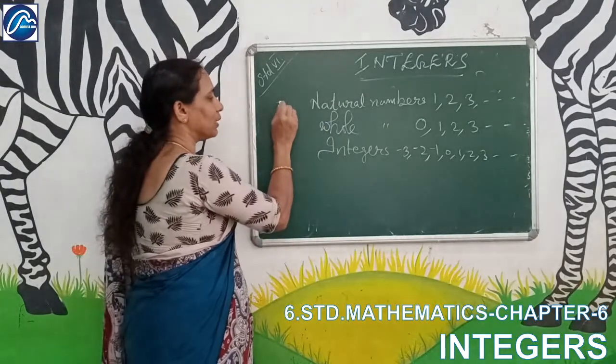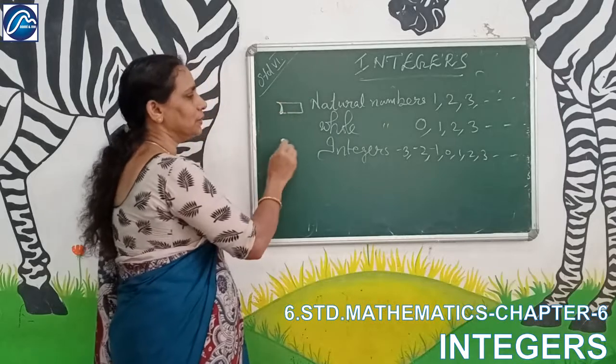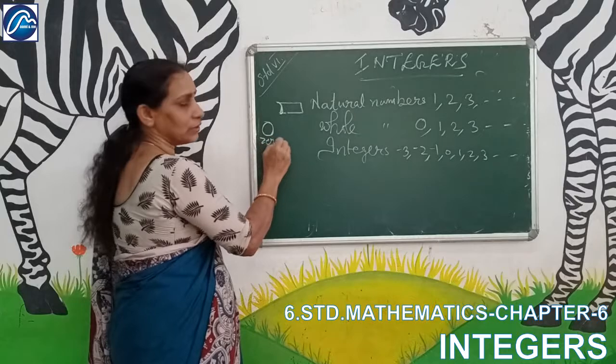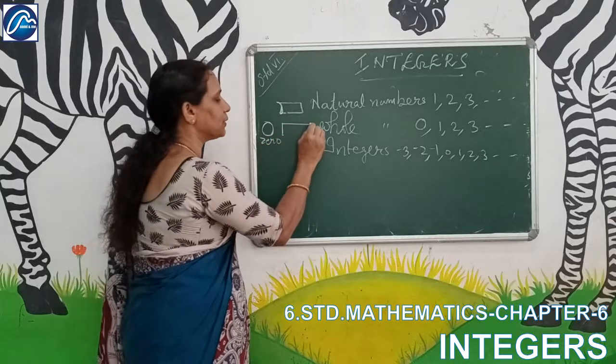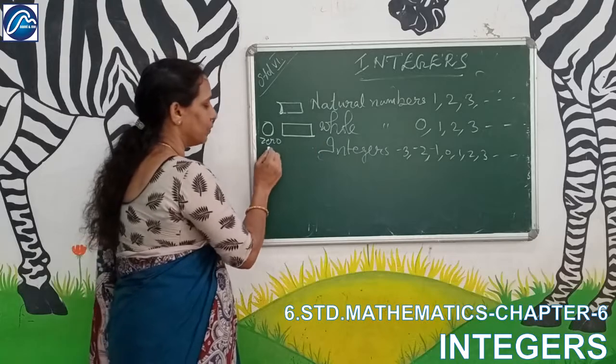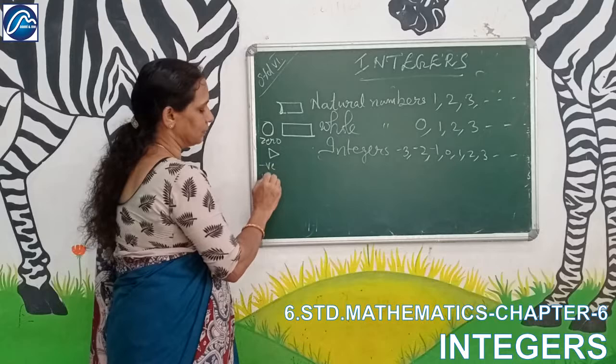In your book you can see the symbol for natural numbers, the symbol for 0, the symbol for whole numbers and the symbol for negative numbers.